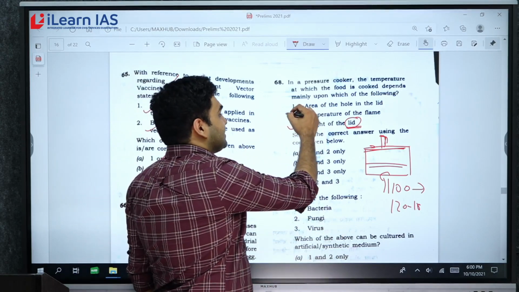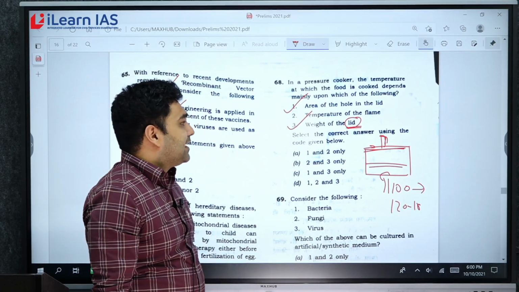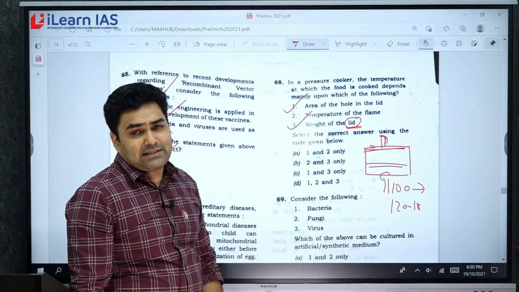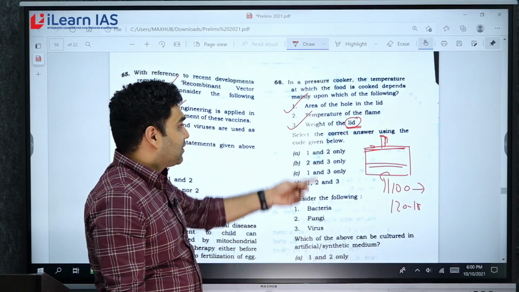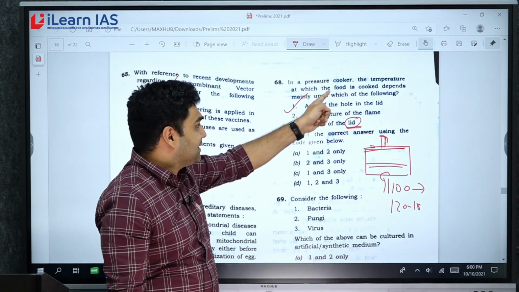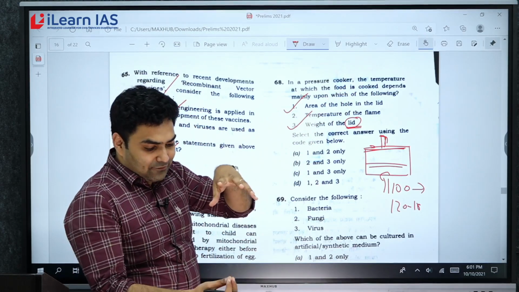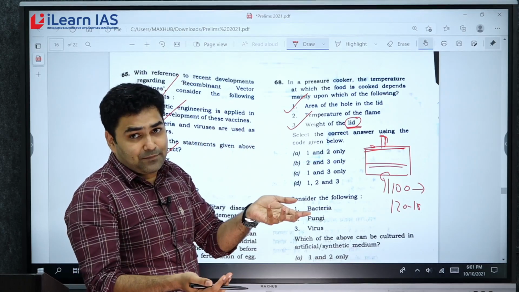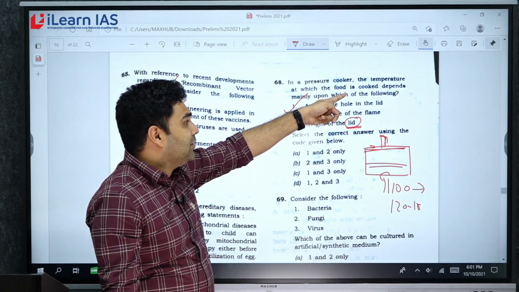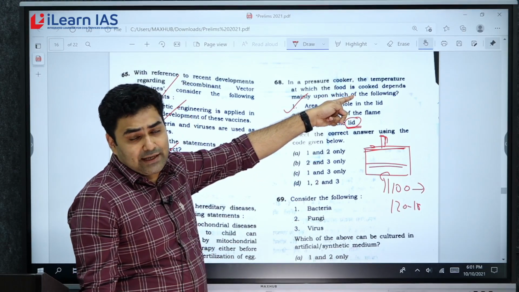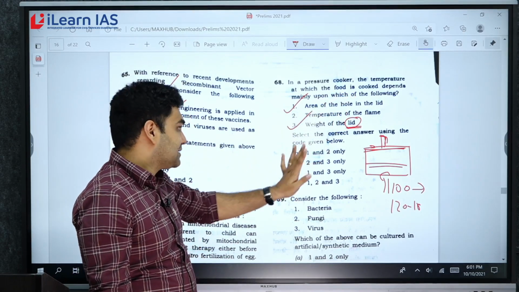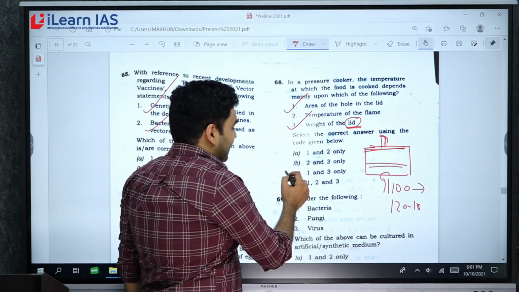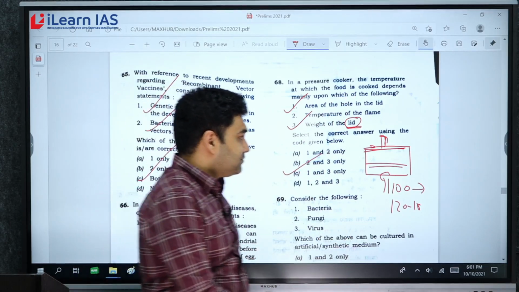So in that particular aspect, statement 1 and 3 are correct. Now the temperature of the flame, that does not have much implication there because here we are depending on the temperature at which the food is cooked. So if the temperature of the flame is low, okay, it might take more time, but that does not mean the cooker is going to cook at a lesser or higher temperature. So considering that this is a confusing point, 1 and 3 would be the better option.